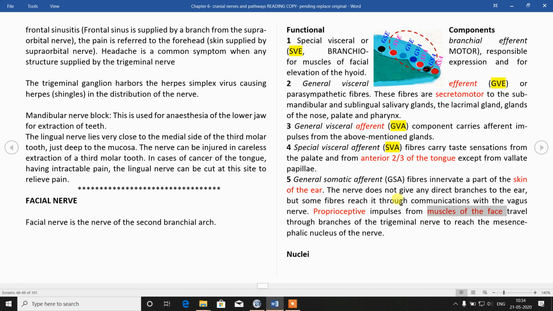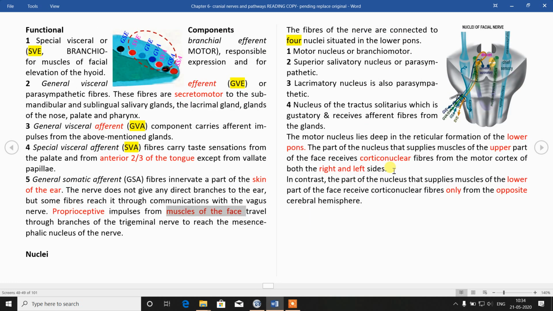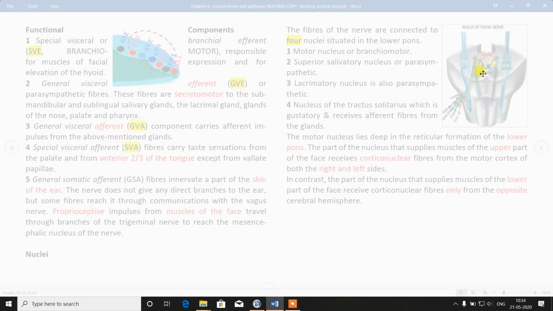So these are the keywords you can write anywhere. Which are the keywords? Branches of pharyngeal arches, its nerves, then these proprioceptive fibers in the trigeminal nucleus. You can mention these in any nerve if you don't remember anything. So, which are the nuclei? Remember four components.